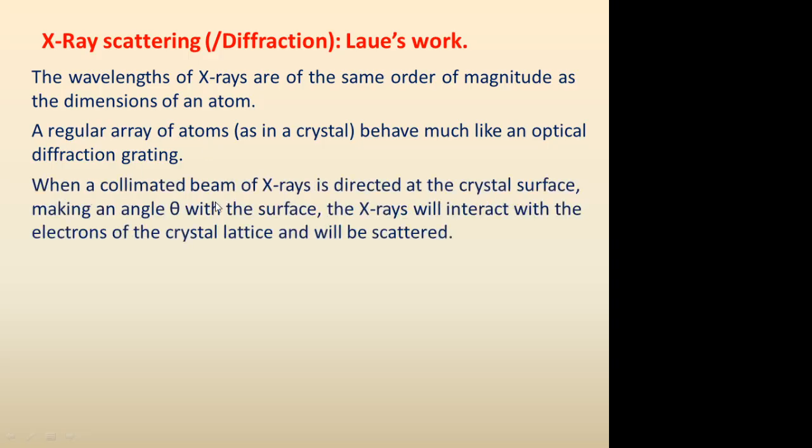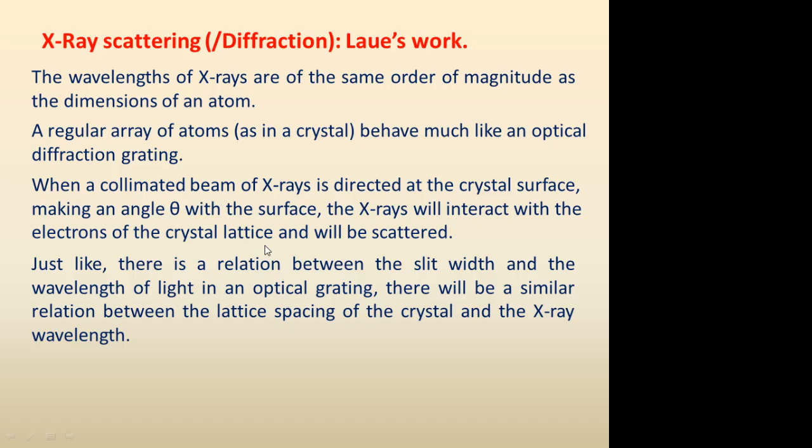When a collimated beam of X-rays is directed at the crystal surface, making an angle theta with the surface, the X-rays will interact with the electrons of the crystal lattice and will be scattered. Just like there is a relation between slit width and the wavelength of light in an optical grating, there will be a similar relation between the lattice spacing of the crystal, that is the grating spacing or grating constant, and the X-ray wavelength.